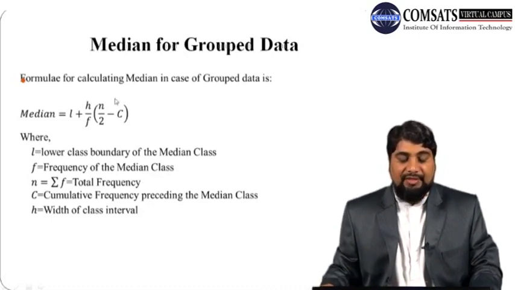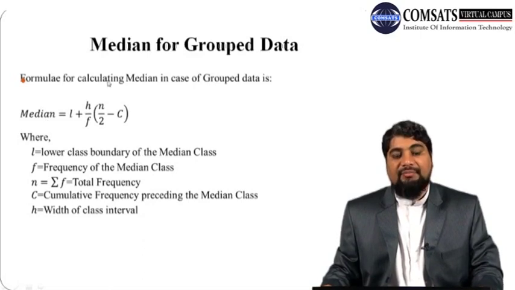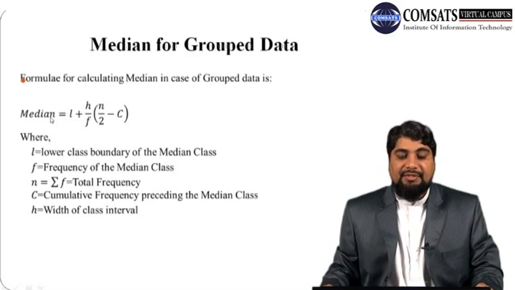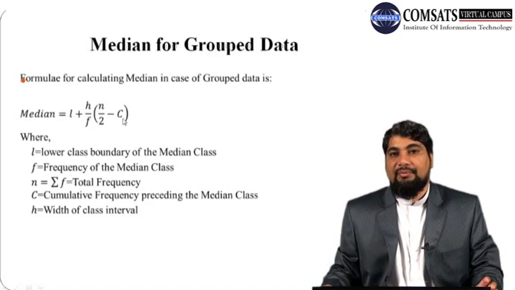The formula for calculating the median in case of grouped data is: median equals L plus h over f into n by 2 minus c. This looks like a complicated formula, but let us discuss each of its components. Once we have the definitions of L, h, f, n and c, then this will become very easy.